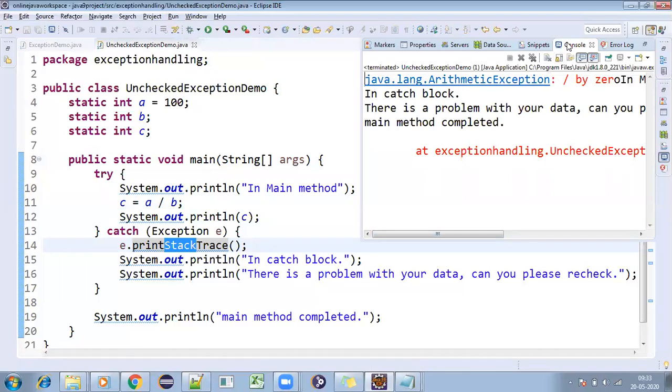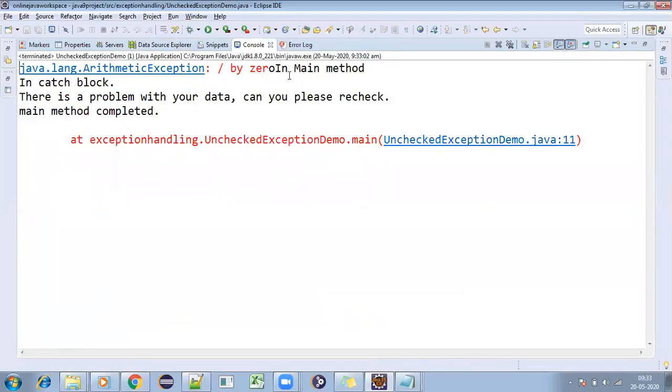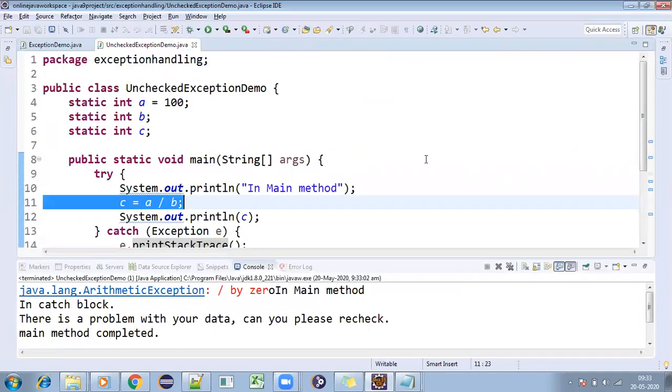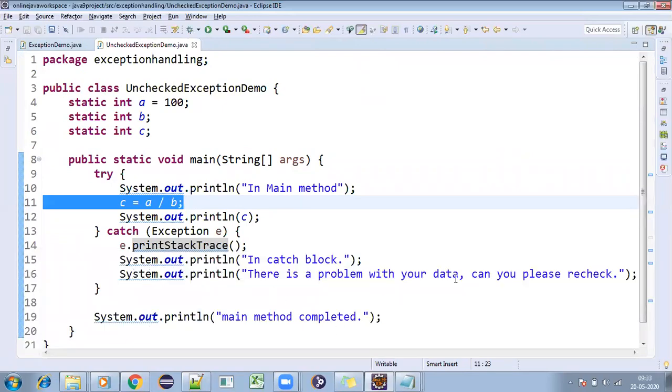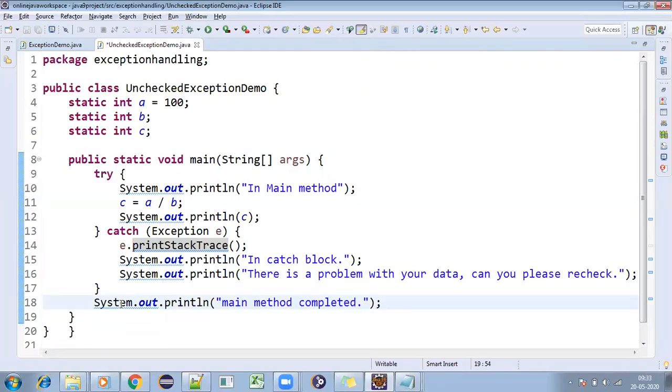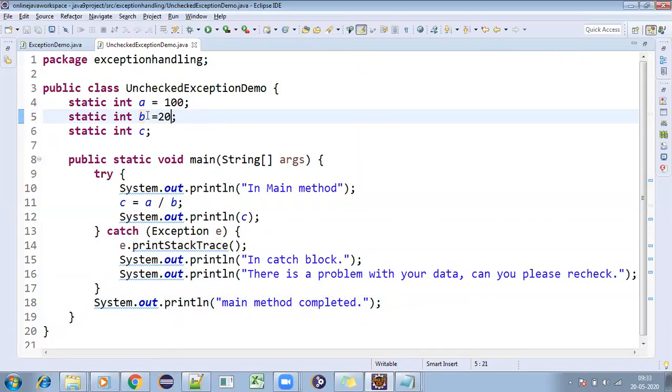So you are getting an arithmetic exception, by zero. And it is saying exception handling, unchecked exceptions in Java, line number 11. So still you are getting exceptions and it is giving some information to you, and your code goes to normal or graceful termination of the program. Is your program gracefully terminated or not? Yes. Then what you need to realize is, you need to go here and give b equal to 100 or 20 or 5, whatever you want to give.